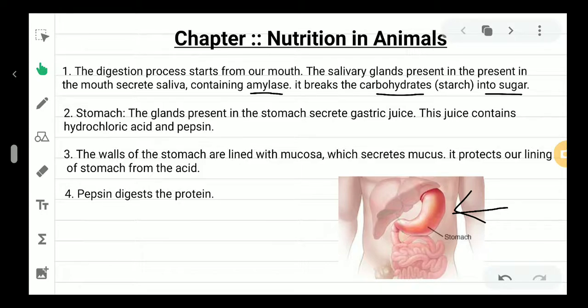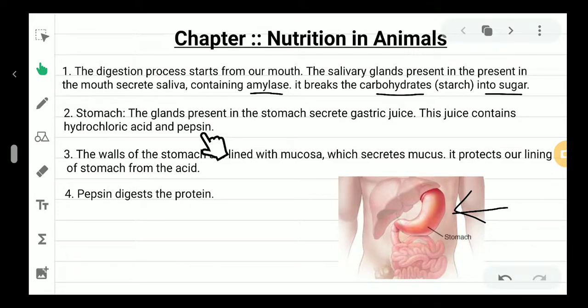That type of acid is present inside our stomach. So to protect our stomach from the corrosive nature of the hydrochloric acid, the walls of the stomach are lined with mucosa, and this mucosa secretes mucus, which protects the lining of the stomach from the acid.